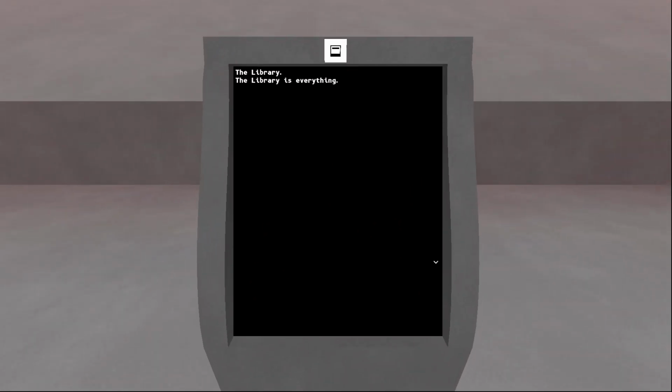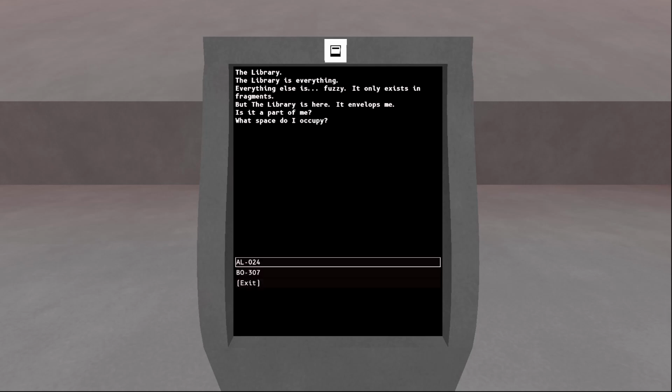The library. The library is everything. Everything else is fuzzy. It only exists in fragments. But the library is here. It envelops me. Is it a part of me? What space do I occupy?